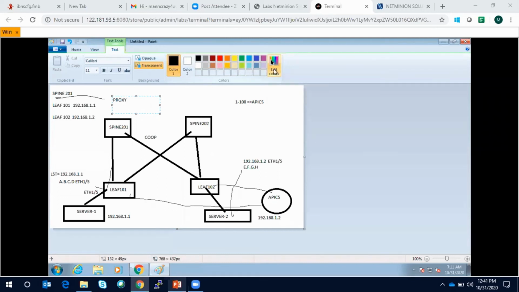we need a firewall and load balancer in the lab, because L4 to L7 is, in other words, you are controlling it from the APIC, right? So that means we also need a firewall and load balancer in the fabric for that kind of redirection. But yes, concepts and configuration I will explain.